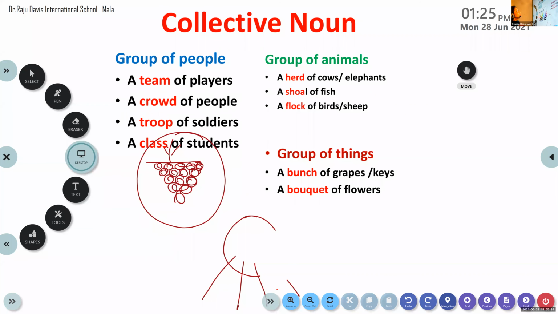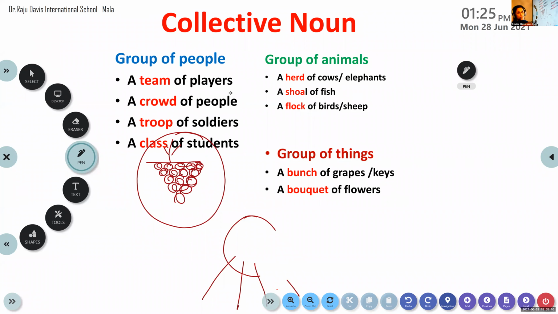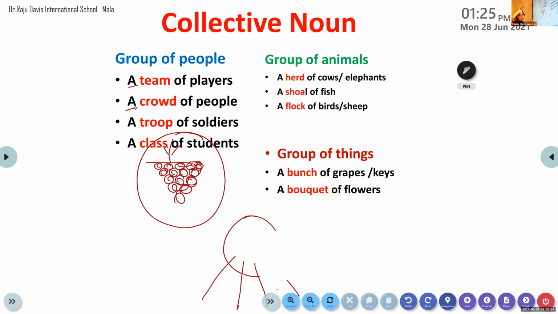Yes? Okay. And one more thing we have to learn here is the way we write the collective noun. That is very, very important. So first, we have to know that all collective nouns are usually considered singular. Then how do we write a collective noun? You can usually find a or an before the collective noun.